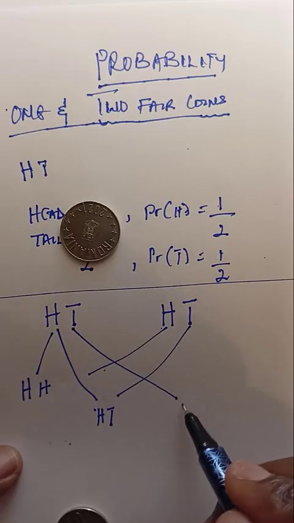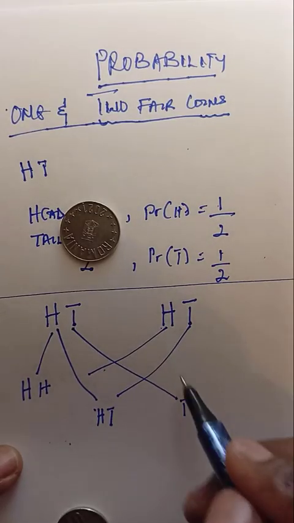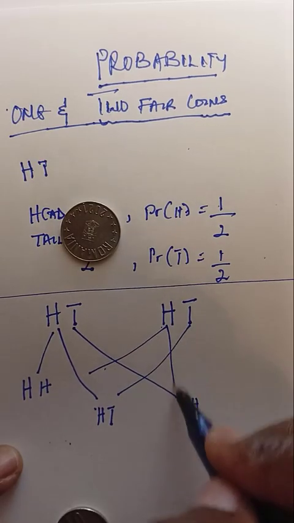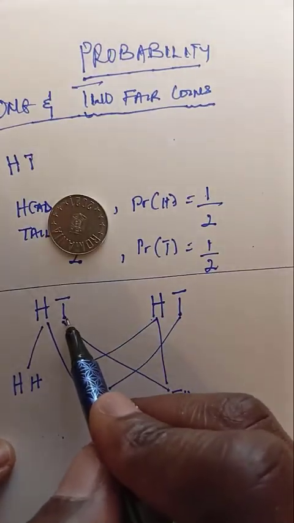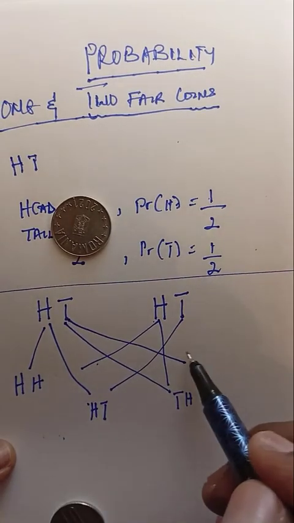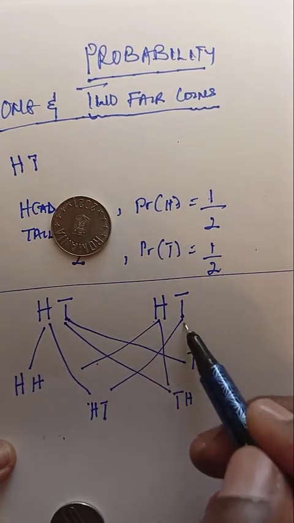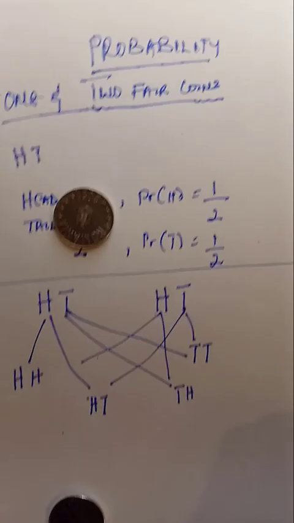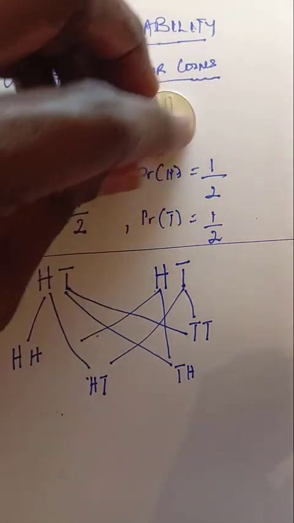A head. So you can have a tail and a head here. So you can also have what? A tail and what? A tail. So these are the possible what? Outcomes you are going to have when you toss what? 2 fair coins.